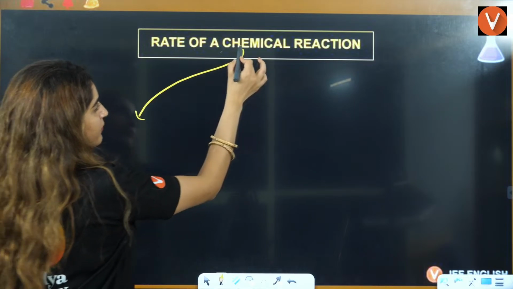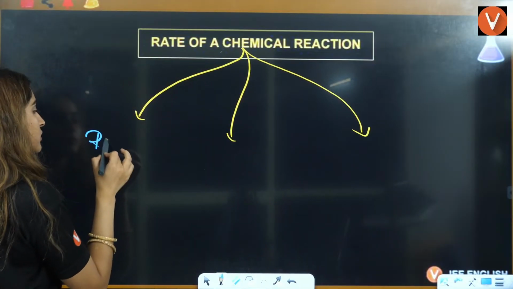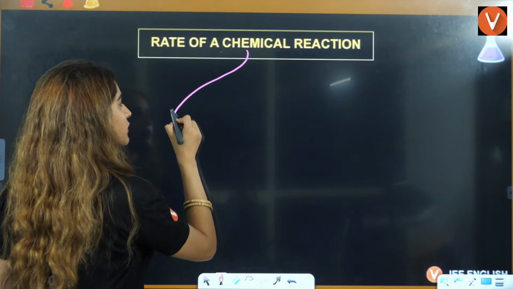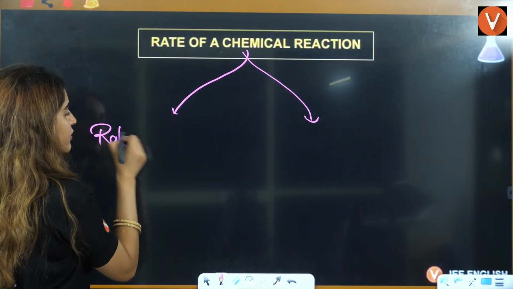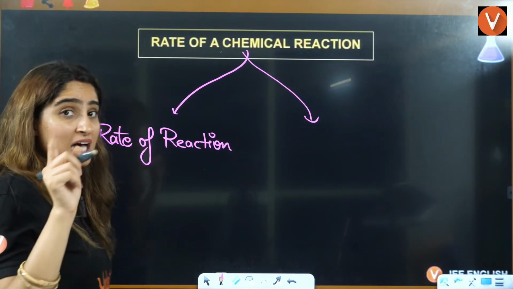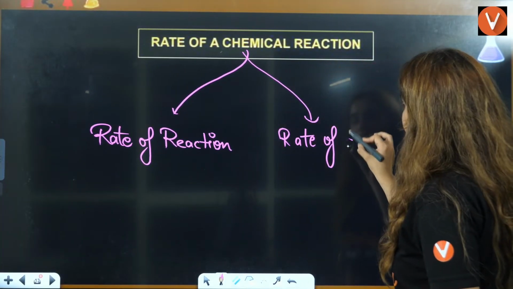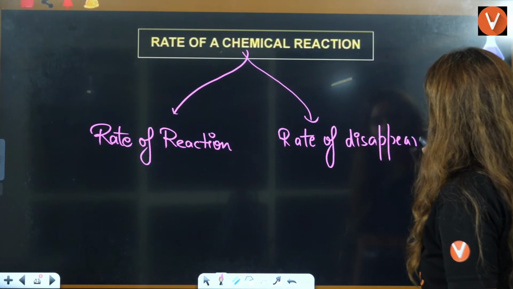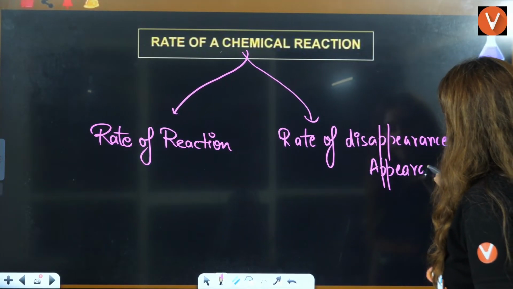The other is rate of disappearance or appearance, right?